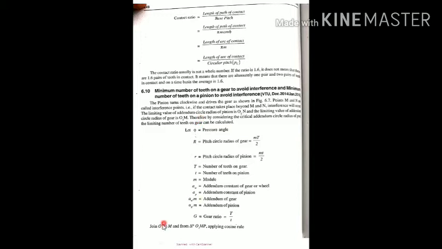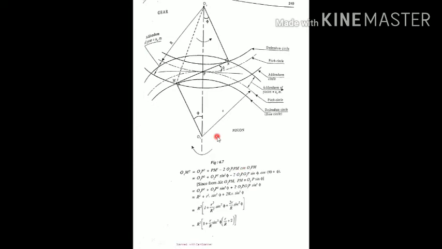What it is saying is: join O1 to M. Consider the triangle O1MP. You see here, O1 to M, this is a dotted line. You can see this is O1 and M is here. By considering this, we consider the triangle O1MP. You can see that triangle, no? Now this is not a right angle triangle. Therefore, we can't apply the Pythagoras rule or the trigonometric rules.